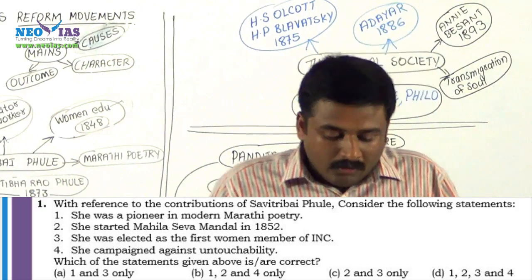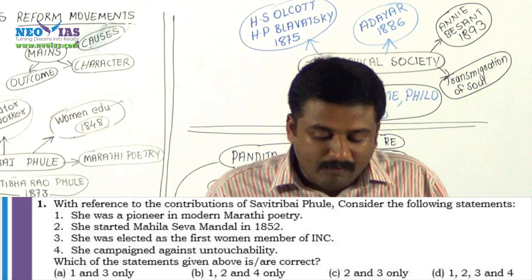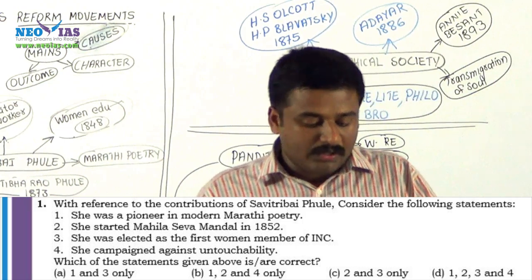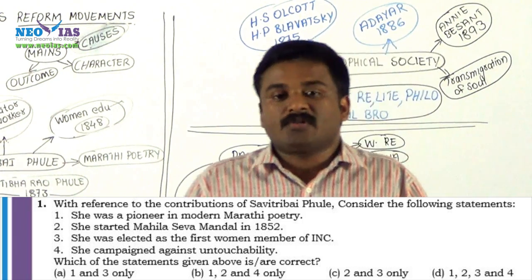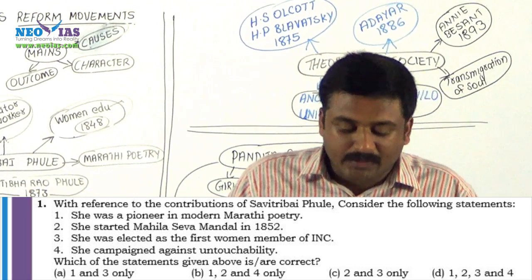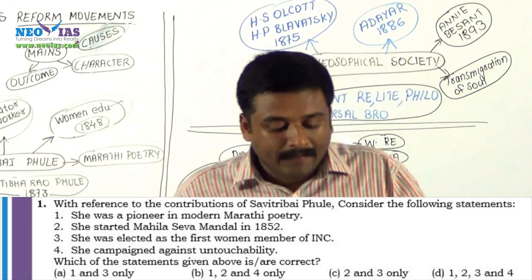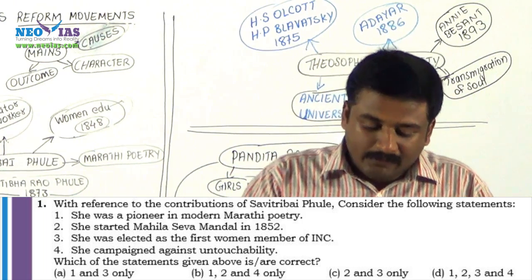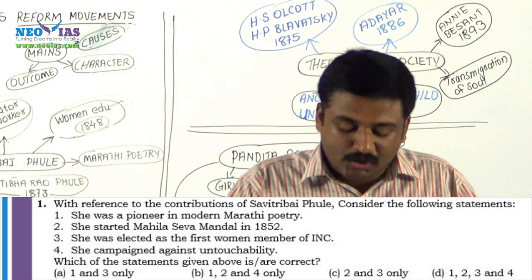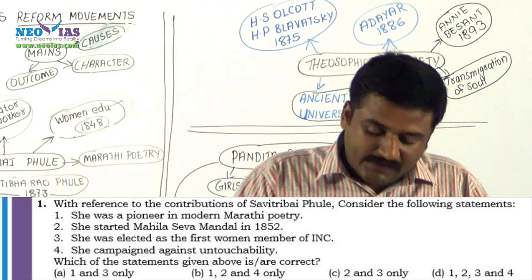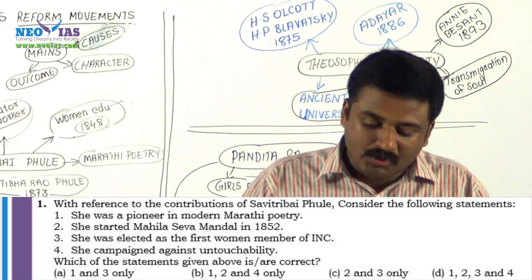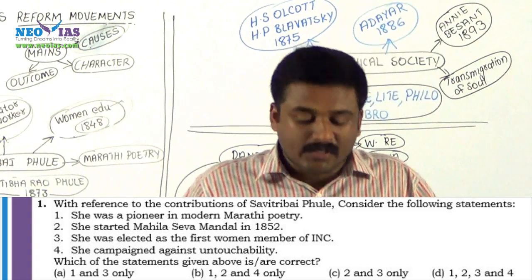Now, she was elected as the first women member of INC. We know, from our logical knowledge, that she was not the first women president of the Indian National Congress, and the third statement is wrong. Of course, we will eliminate the choice which has 3. 3 is a wrong statement, and here choice D has 3, so it is wrong. So we will eliminate it, and we came to the conclusion that Bombay is the correct answer.